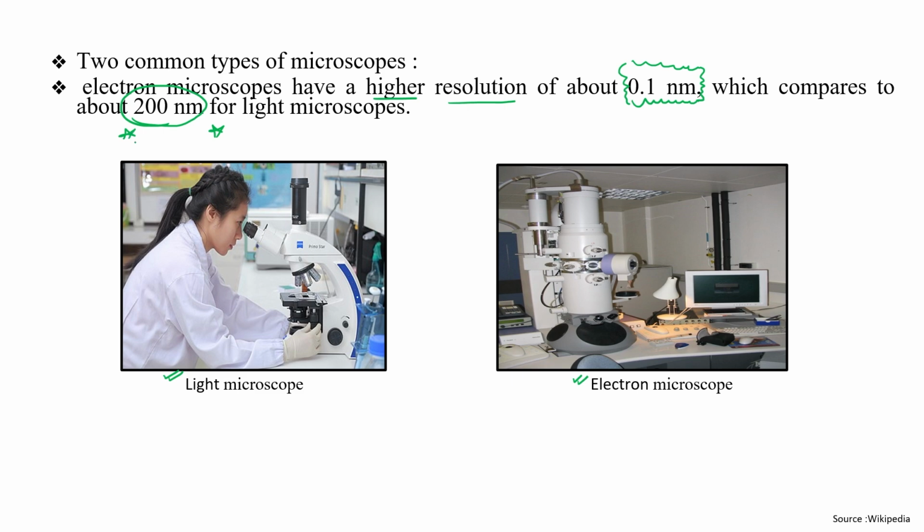Can you see the difference? So with the help of an electron microscope, we can also analyze anything present inside a cell at the nanometer level.